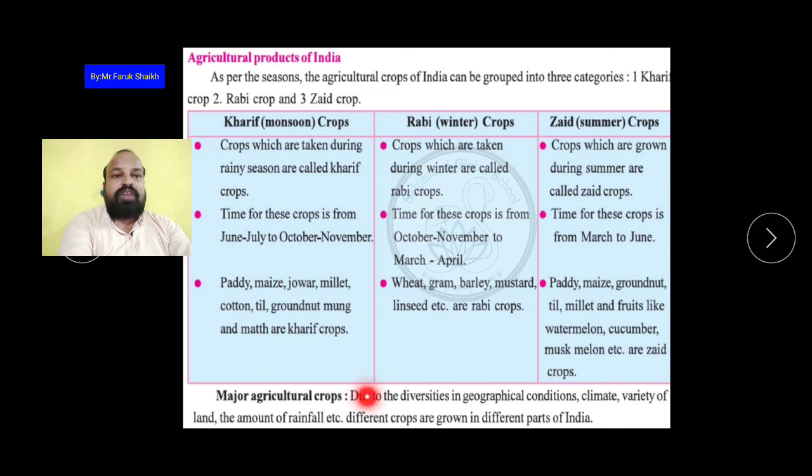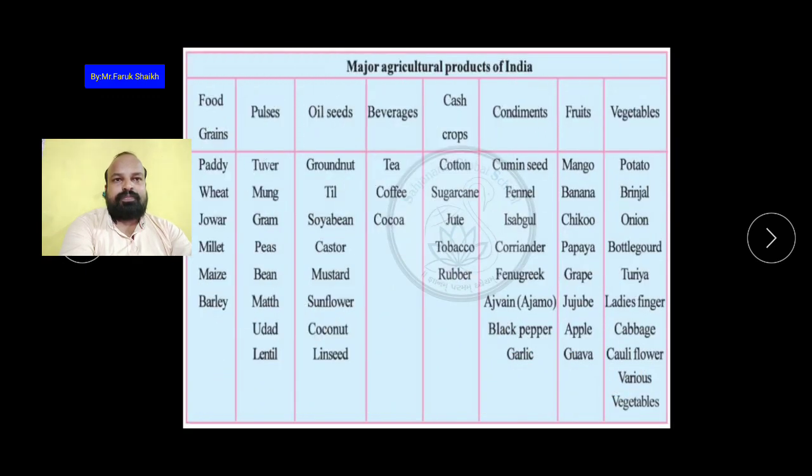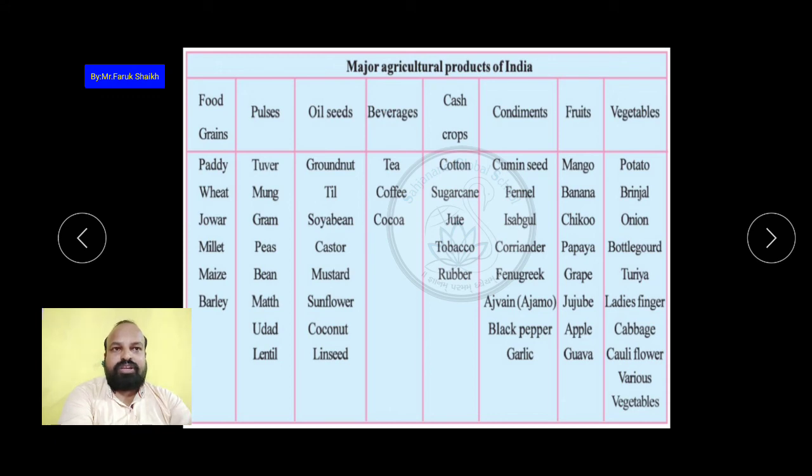So due to the diversities in geographical condition, climate, variety of land, and the amount of rainfall, etc., different types of crops are grown in different parts of India. Here you can see which types of crops are carried out in India, the agricultural products of India.